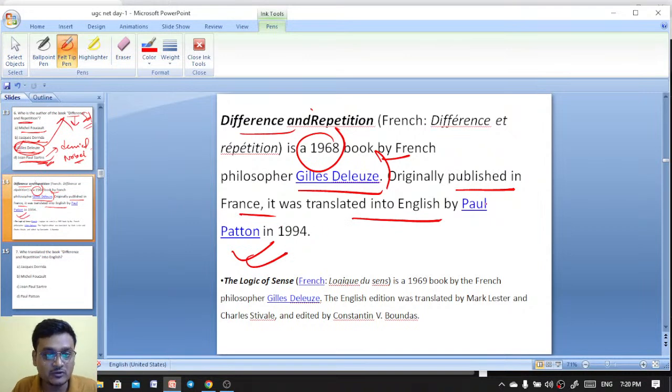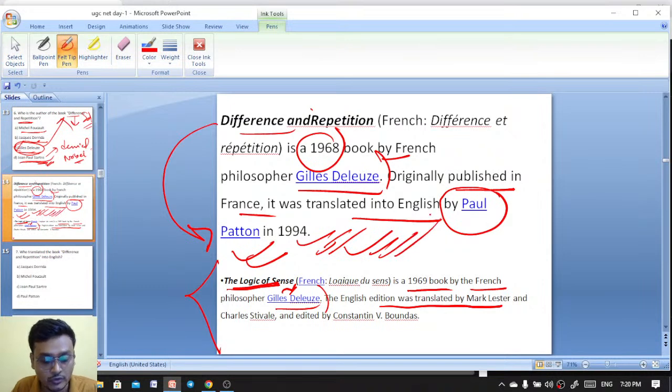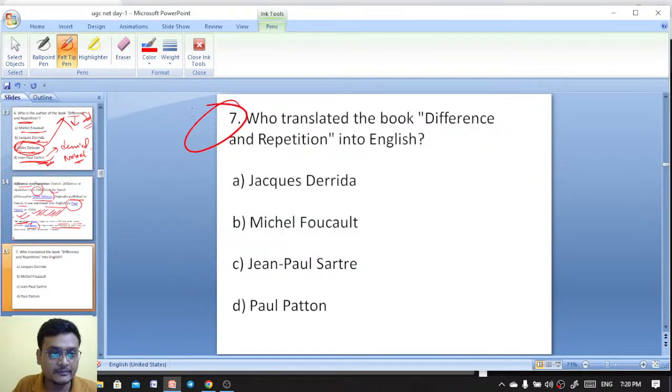The next question: who translated Difference and Repetition into English? That is Paul Patton, in 1994. Another important work by Gilles Deleuze is Logic of Sense, a 1969 book whose English edition was translated by Mark Lester. Logic of Sense and Difference and Repetition are important works by Deleuze. Now tell me who translated Difference and Repetition into English.